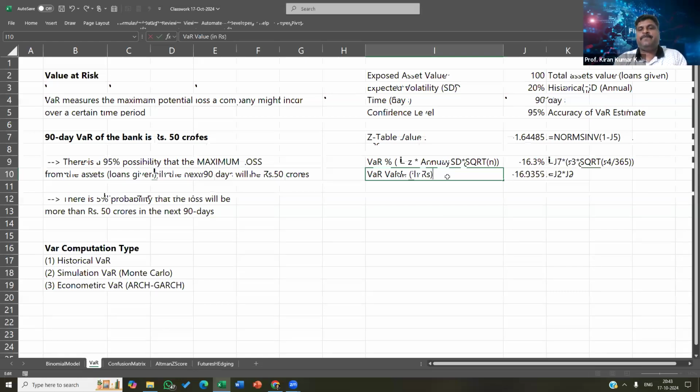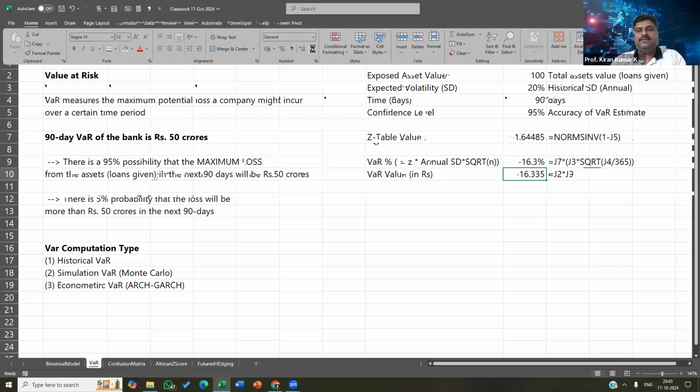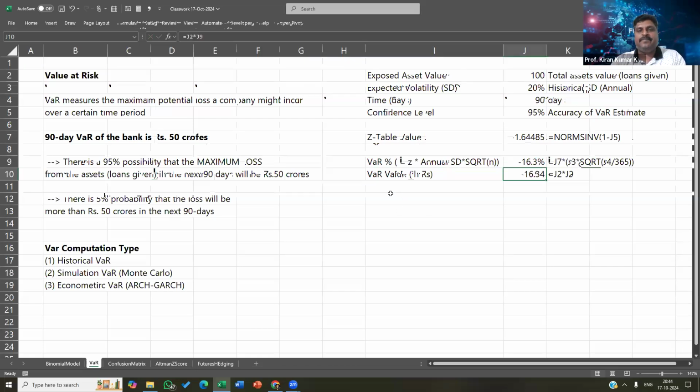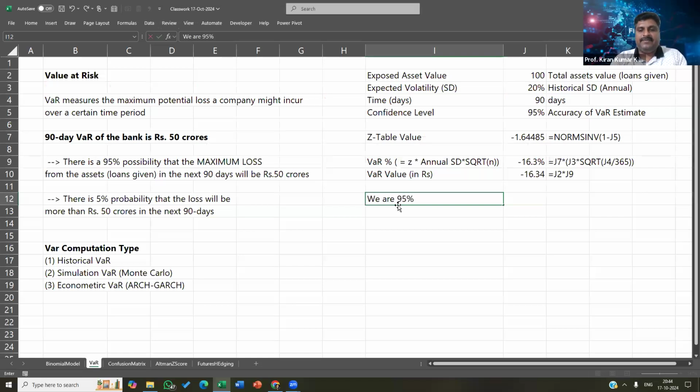In rupees. So how do we interpret this? We say we are 95% confident that the maximum loss from the assets over the next 90 days will be rupees 16.34 crores.